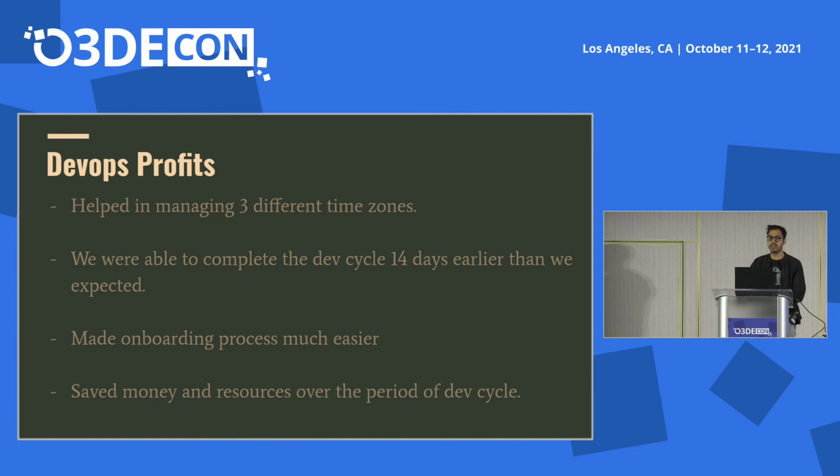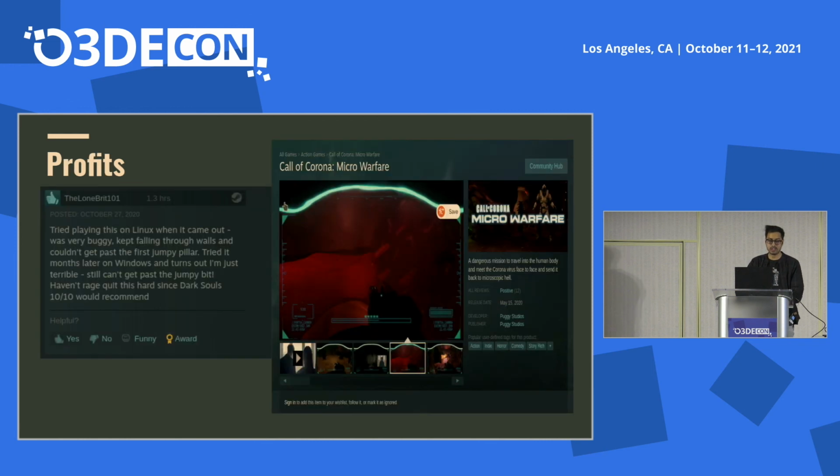We started the development on the 1st of April, and our goal was to complete the game at the end of May, but we were able to complete it on the 15th of May. We saved 14 days on development. It made onboarding much easier because there was a specific checklist that any new artist, or 3 artists that join us, had to follow. So it's much easier. And it saves money over a long period of time because we are not wasting time on building stuff. It's all offloaded.